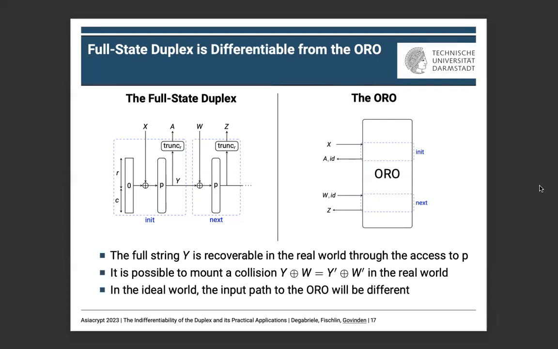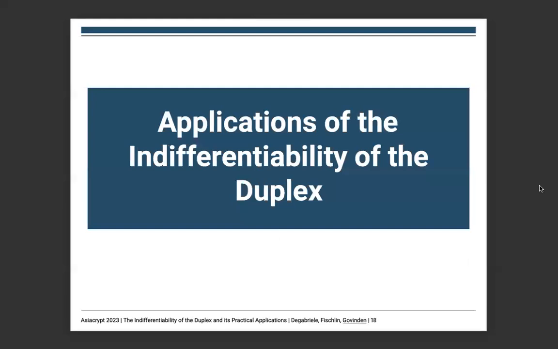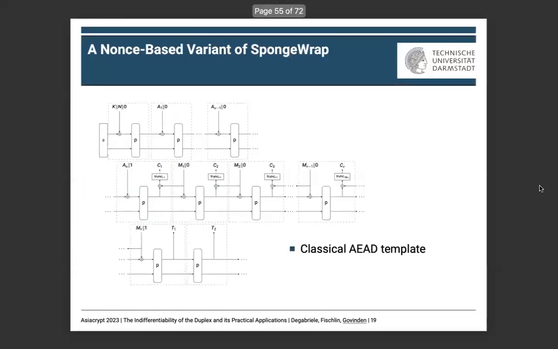Despite this negative result, the indifferentiability of the classical duplex can have multiple practical applications. One of them is for AEAD. The classical template for building AEAD schemes from the duplex is SpongeWrap, here represented in its nonce-based version. The detail of the figure here is not important for this talk. What is important, however, is that SpongeWrap, until now, satisfied only plain AEAD security. Thanks to our indifferentiability result, we were able to prove stronger security for this variant of SpongeWrap.